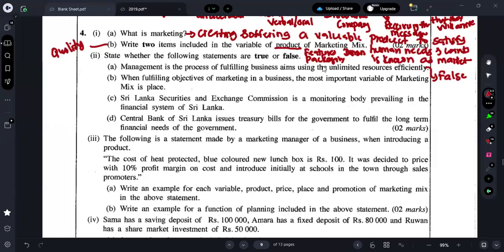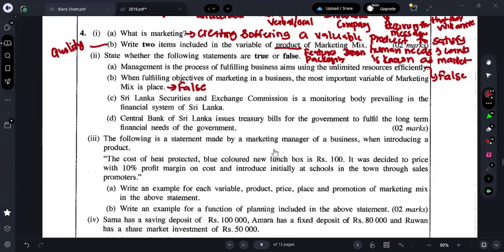Next one. When fulfilling objectives of marketing in a business, the most important variable of the marketing mix is place. Is it place? No, guys. The most important one is price. Just remember, the most important one is price.